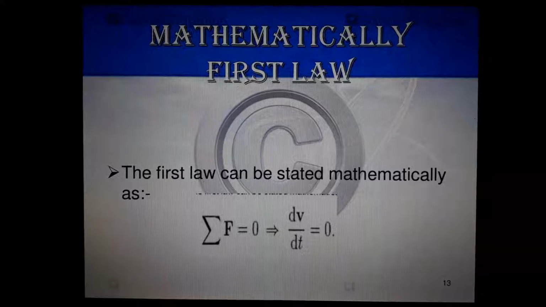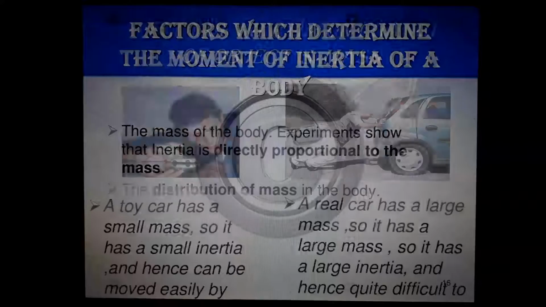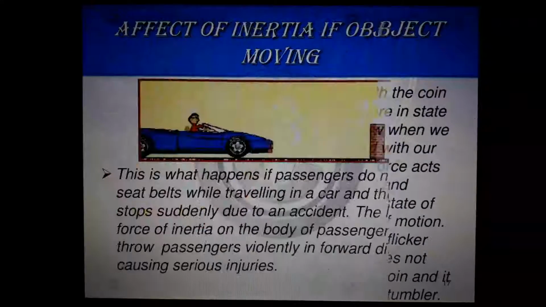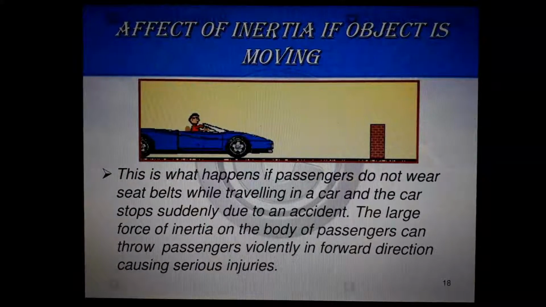What does this equation indicate? When the object is at rest, the total force will be 0. Velocity will be 0. So the rate of change of velocity will be 0. When an external force acts, actually this is not the equation, and another equation is there that we will study later. So understand what is the first law of motion.